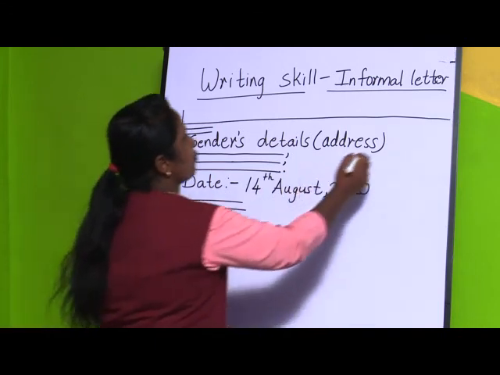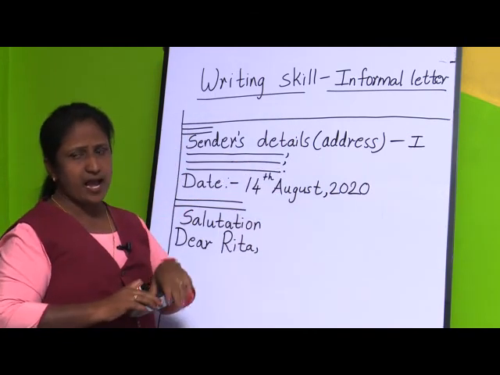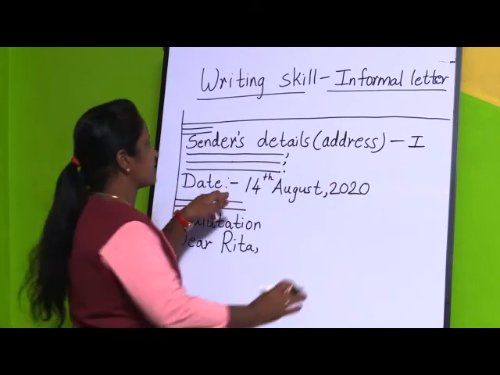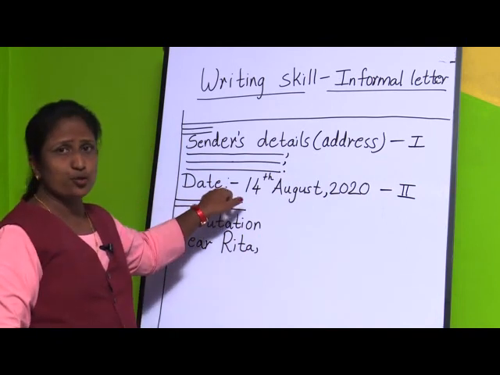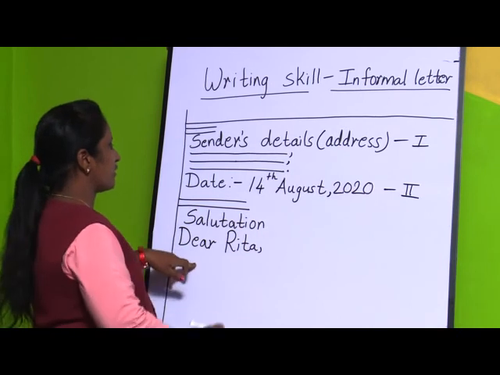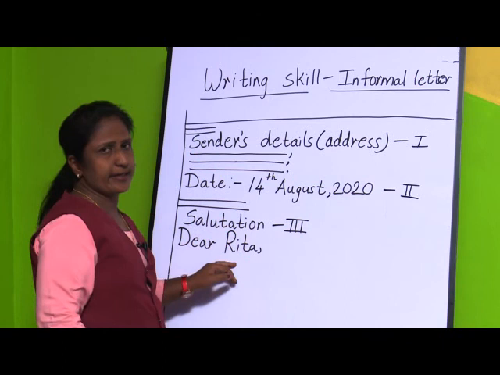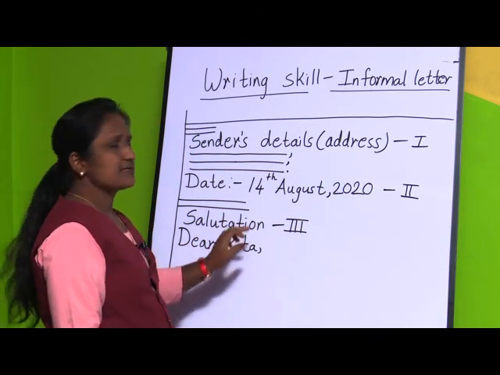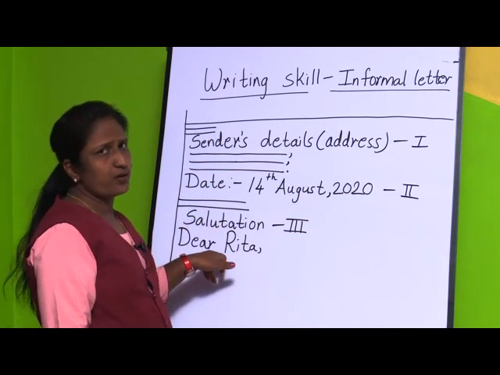So, the first part is the sender's address, which means I am sending a letter, so I am going to write my address. The second part is the date, when you are sending the letter. The third part is the salutation. To whom are you writing the letter? Now, I am writing the letter to my friend. So, this is the salutation. To whoever you are writing the letter, their name will come over here.